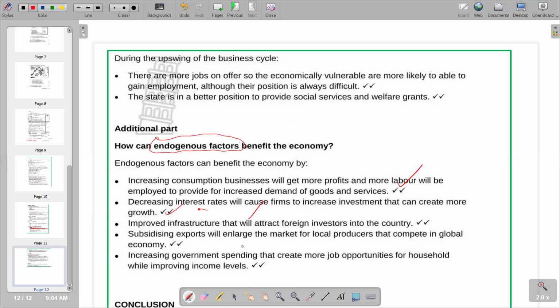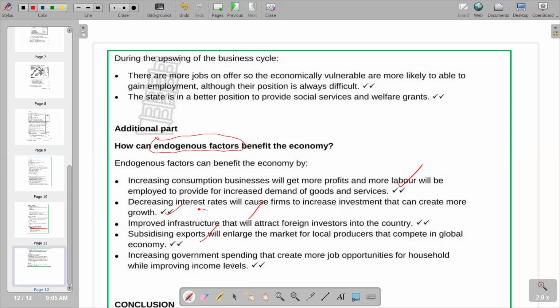The next, subsidizing exports will enlarge the market for local producers that compete in the global economy. So when we subsidize exports, we are supporting firms that are producing in the local economy so that more is produced and exported. It can come in the form of export incentives so that we encourage those that are producing to produce more so that we export more. Remember, what is being exported is being sold outside the country, and is determined by what is being produced in the local economy. So basically, the promotion should be based on local production. So this is what we have.